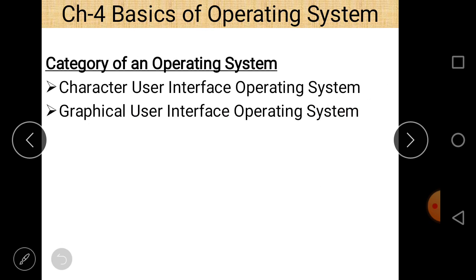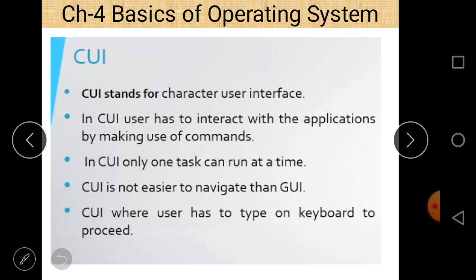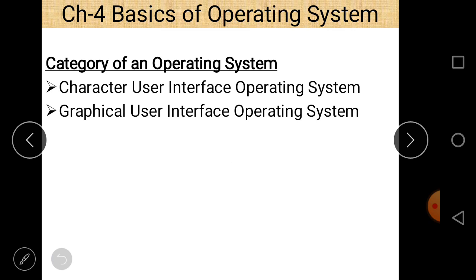Next, there is a very important term, and this is asked so many times in examinations, and there are basically two categories of operating system. These are CUI and GUI. Basically they refer to character user interface operating system and graphical user interface operating system.